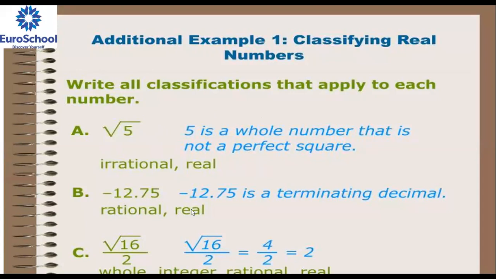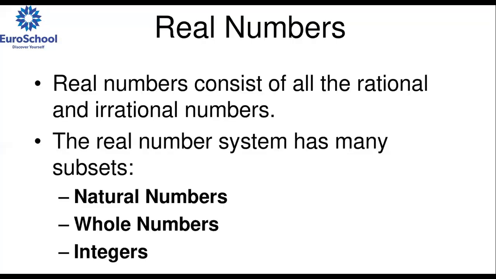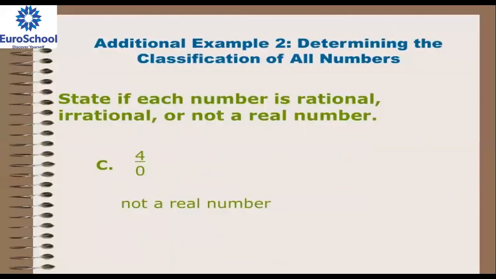Minus 12.75 is rational and real. It is a terminating decimal number, so we can express it as a fraction. Root 16 means nothing but 4, so 4 by 2 is a real number. Real numbers mean the combination of rational and irrational.